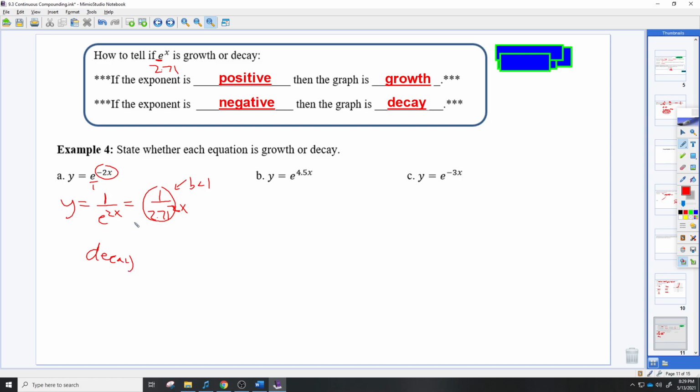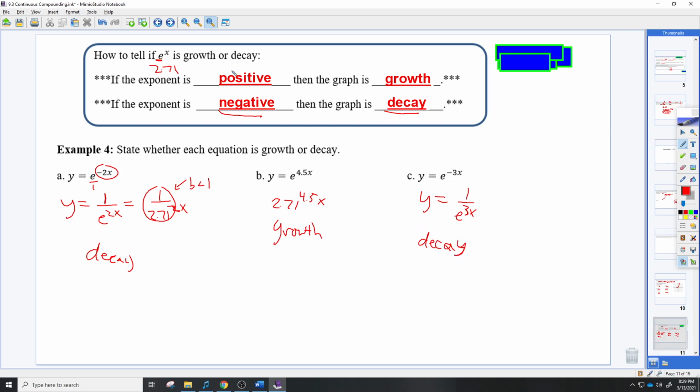So that's the reasoning behind it, and you don't have to do this every time. You just have to memorize this little box here. If it's a negative exponent, it's decay. B, this is a positive exponent because it's 4.5. So this would be like literally saying 2.7 raised to the 4.5 power. And you could actually solve that and get a number, but it's going to be a positive. So it's going to be growth, and it's going to be greater than 1. And the last one, same idea. You could rewrite it as 1 over e to the 3x. And now we have a decimal less than 1, decay.